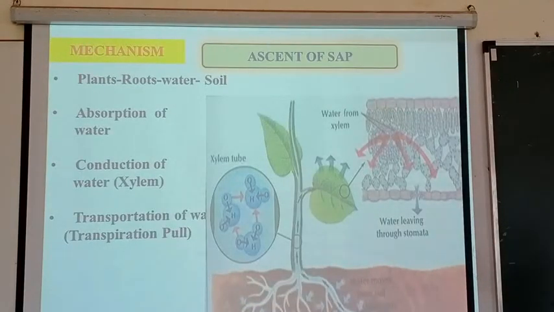Now come to the mechanism. The mechanism is the same as we introduced in the title, that is plant, root, soil and water. There is a relationship where the water is absorbed. Absorption of water takes place, then conduction of water takes place through the xylem. Then the transpiration pull is created in the leaves, which draws the conducted water, and finally it goes to the tip of the leaf. In short, it is the upward movement of the water.